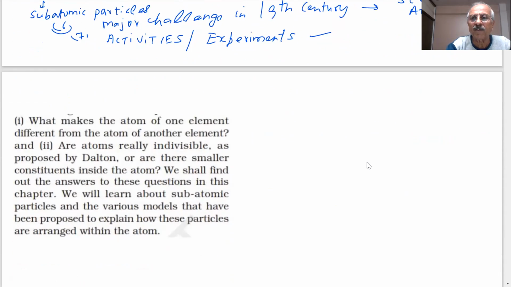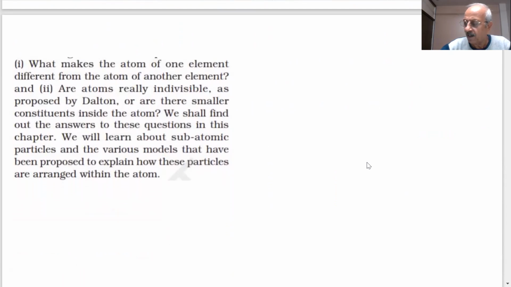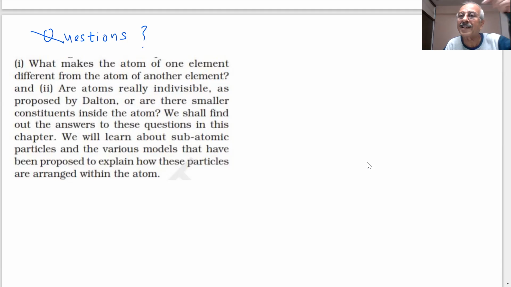The question before the scientist, which was of interest and investigated by the scientist: what makes an atom of one element different from an atom of another element? These are the questions which were there before the scientists. Are atoms really indivisible as proposed by Dalton, or are there smaller constituents inside the atom? So we shall find answers to these questions in this chapter.